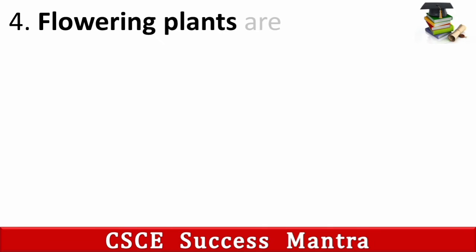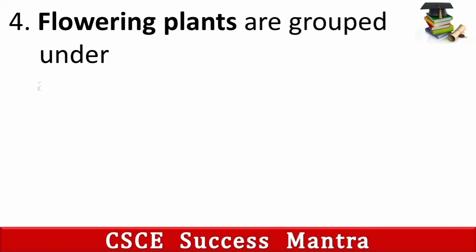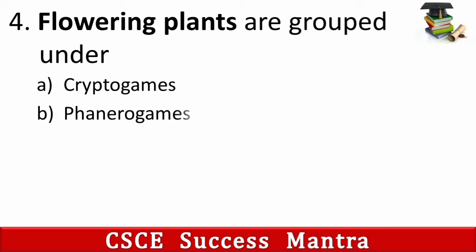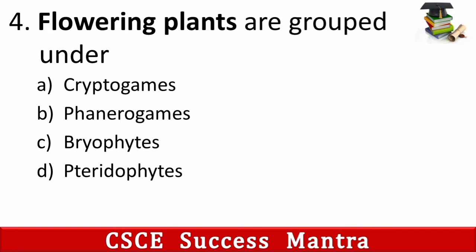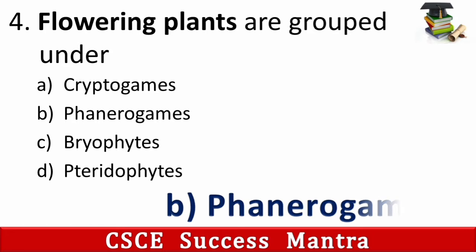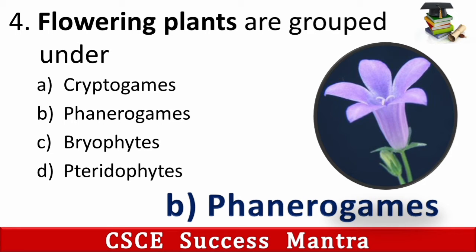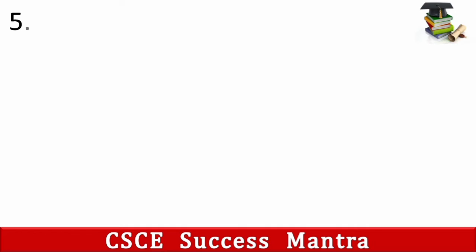Fourth is, flowering plants are grouped under A. Cryptogams, B. Phanerogams, C. Bryophytes, D. Pteridophytes. So its answer is B. Phanerogams. All flowering plants are grouped under phanerogams.